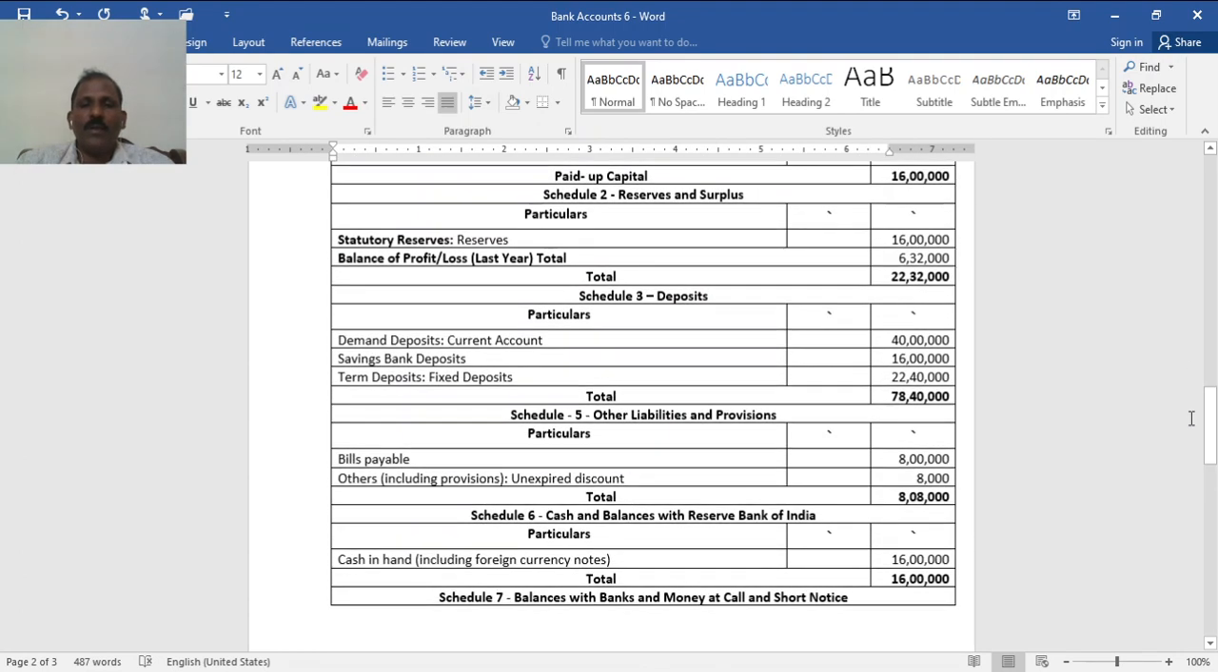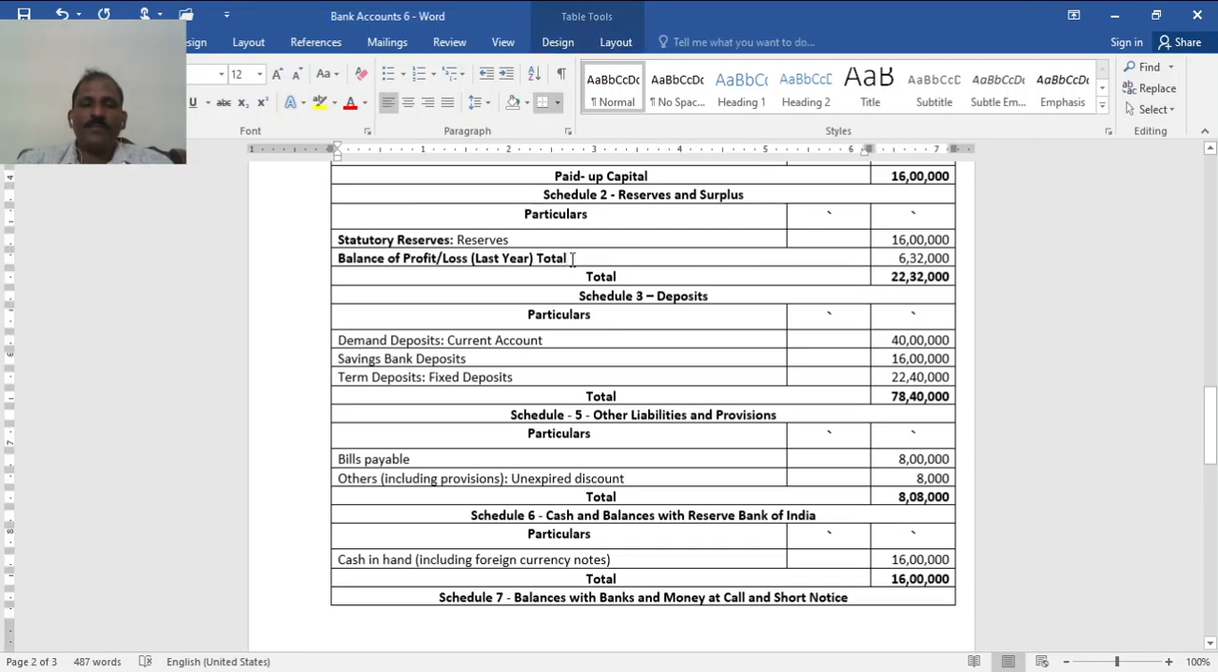Then schedule 2, reserves and surplus. There, statutory reserve. Nothing is mentioned in the trial balance, and it is said that it is equivalent to the paid up capital, 16 lakh. Then balance of profit is given there, say 6 lakh 40,000 minus 8,000 adjustment, rebate. So 6,32,000, total 22,32,000.